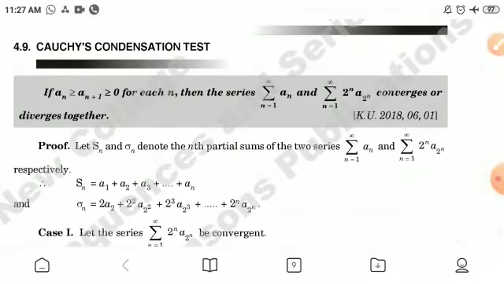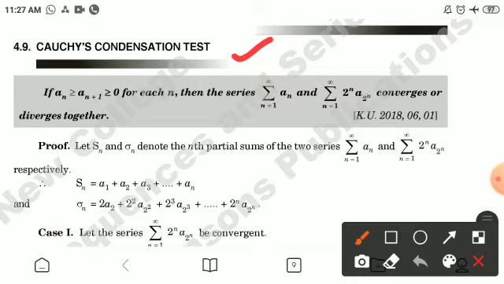Now the next test is Cauchy's condensation test. If an is greater than equal to an plus 1 and both are greater than equal to 0 for each n, then the series summation an and summation 2^n a_(2^n), n from 1 to infinity, converge or diverge together.